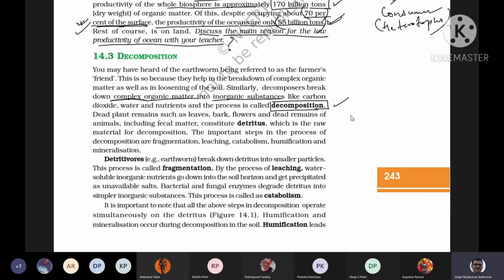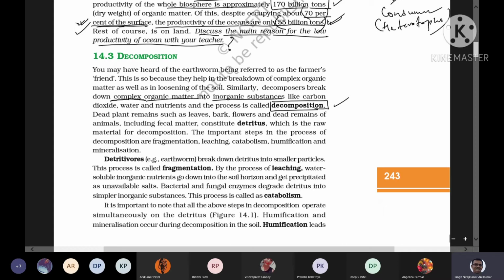So what happens in the ecosystem? The plants, animals, and other organisms die. Time will come when they die. So dead remains of the plant, or the parts of the plant like leaf, bark, flowers, the dead animals, their fecal matters, all together they constitute detritus.